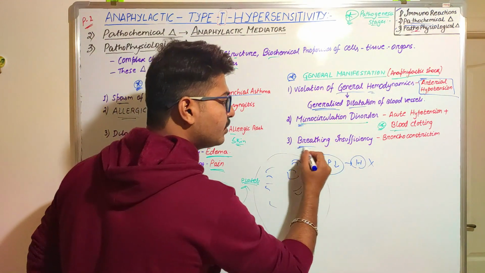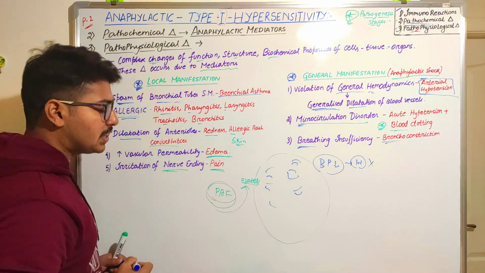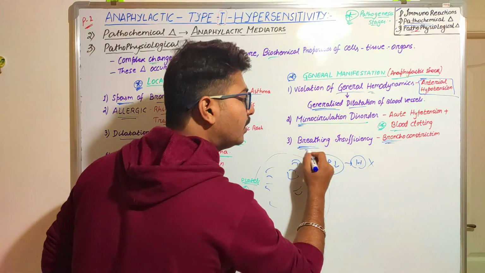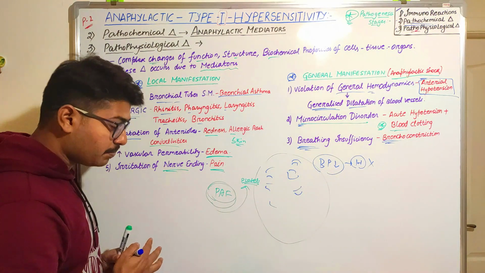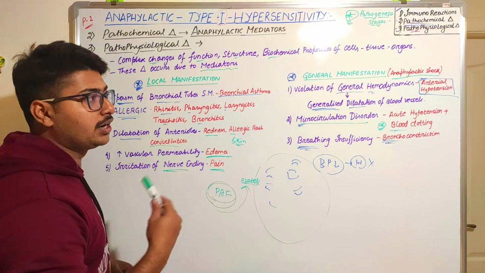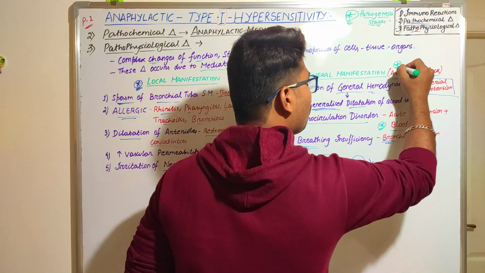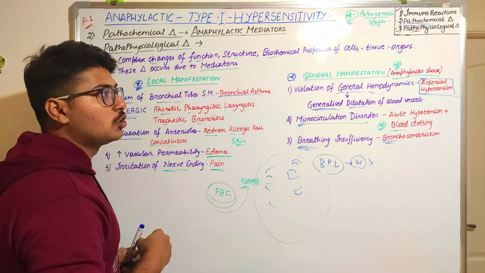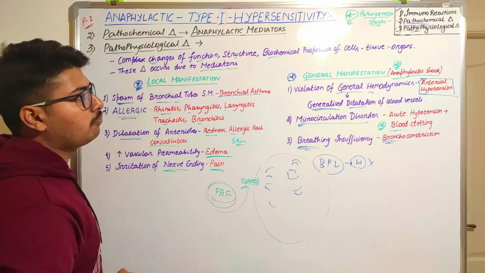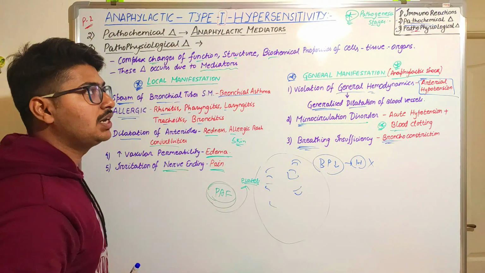Next, breathing insufficiency due to bronchoconstriction, as I have said, the spasm of the bronchioles. If the whole bronchioles are constricted, then what will happen? Breathing insufficiency will take place. The person will be deprived of oxygen, and it may lead to death. So it is a very critical moment for the person, and anaphylactic shock should be treated. So we have completed the anaphylactic type 1 hypersensitivity reaction.